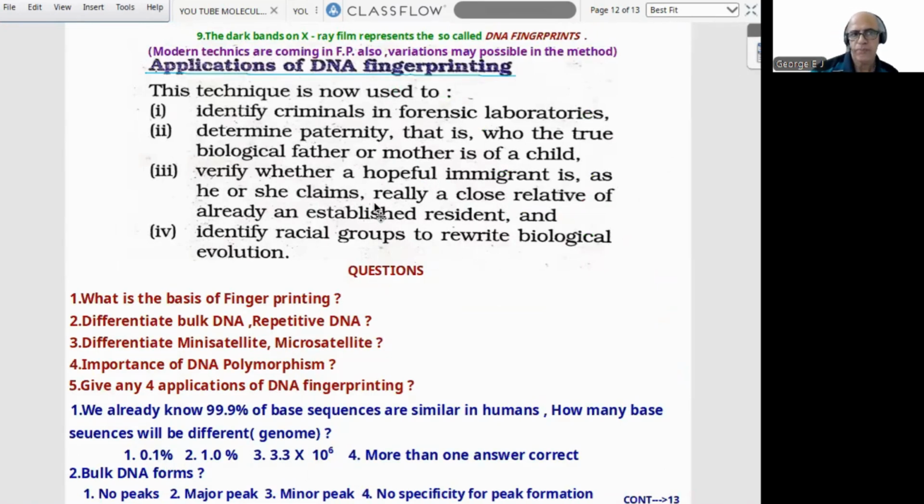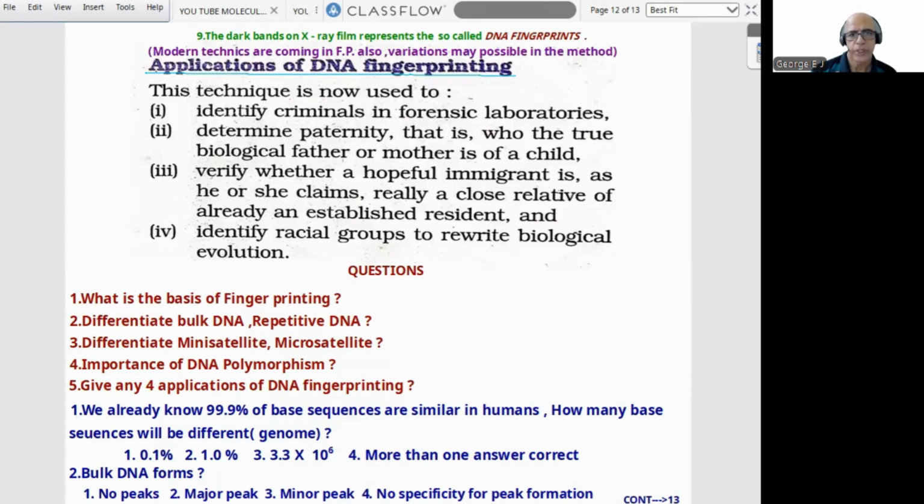This is originally taken from a previous edition of NCERT, application of DNA fingerprinting. The technique is now used to identify criminals in forensic laboratories, determine paternity, that is, who is the true biological father or mother, verify whether a hopeful immigrant is, as he or she claims, really a close relative of an already established resident, and identify racial groups to rewrite biological evolution. So many applications are there.